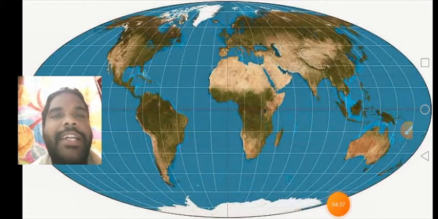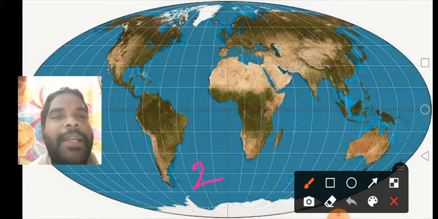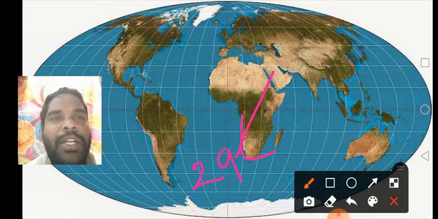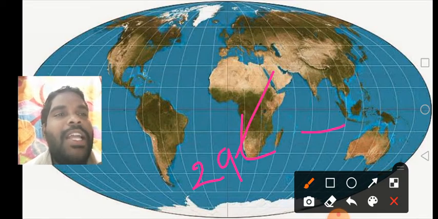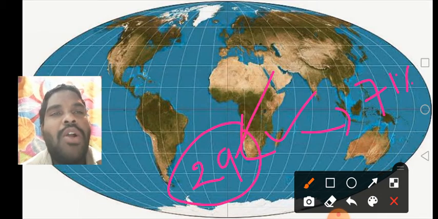Children, you know that our earth is made up of 29% of land. These are land masses. And 71% is water. The 29% of land is not the same everywhere.